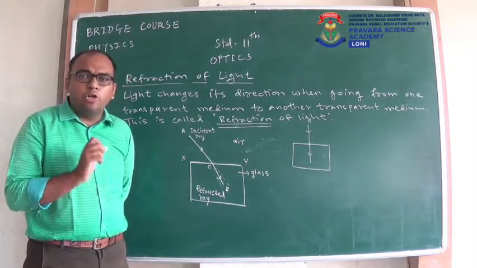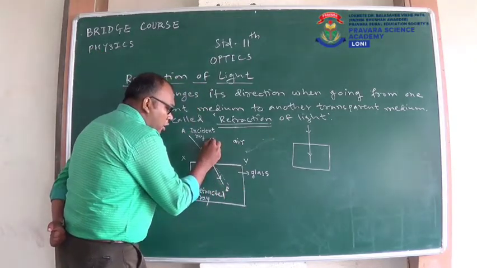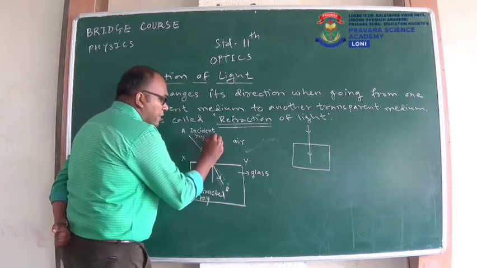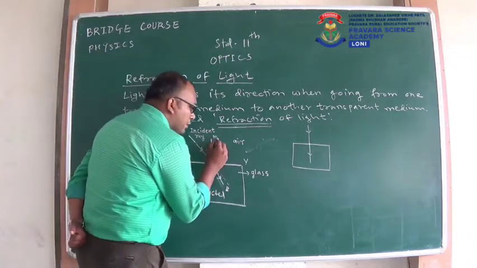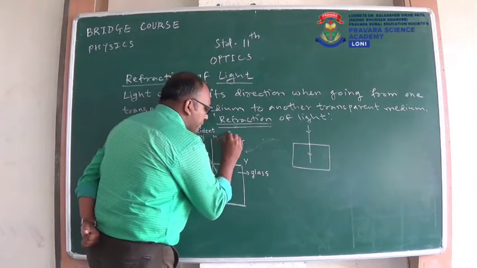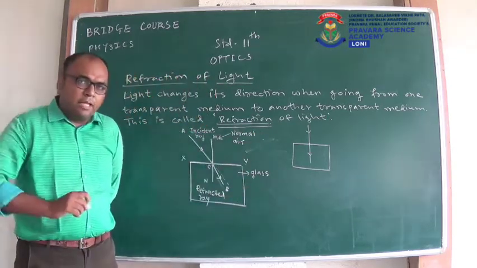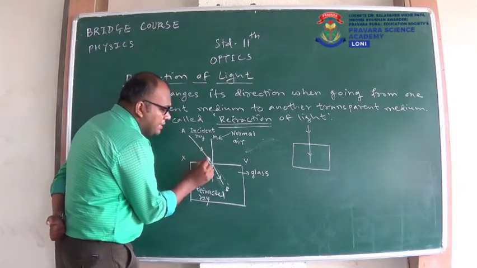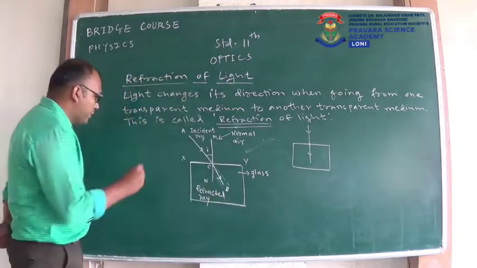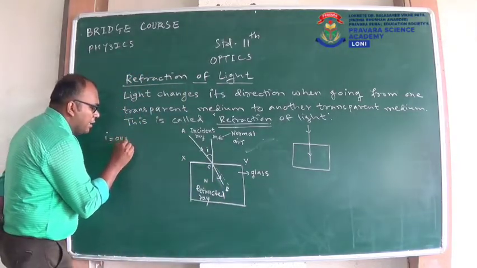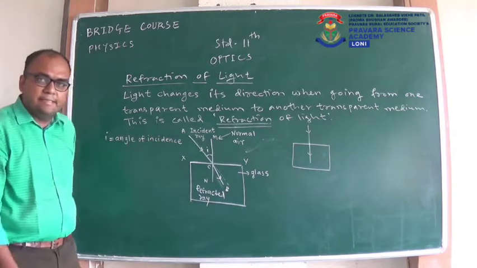We know the meaning of normal. Normal is the line drawn perpendicular to the surface. So as this XY is our surface, I will draw a perpendicular line to it. Suppose I give the name MN. MN will be the normal. Now, the angle between the incident ray and the normal we call the angle of incidence, I. So I is the angle of incidence.